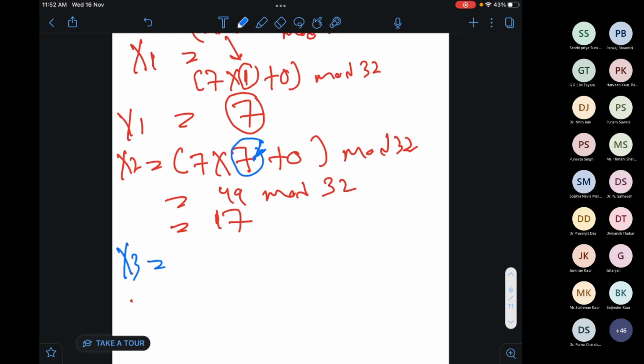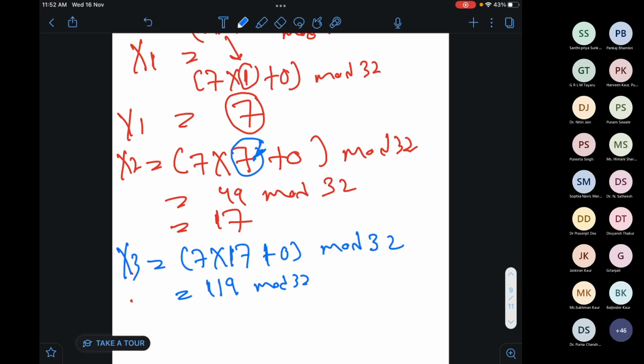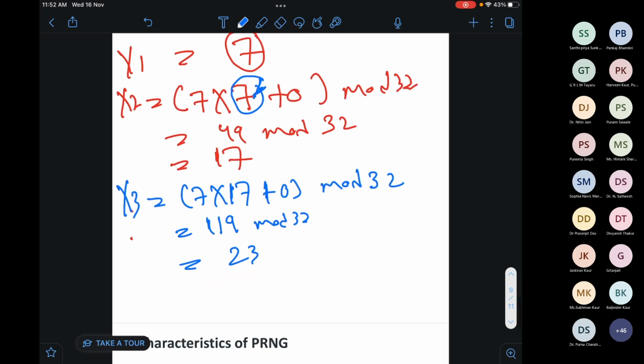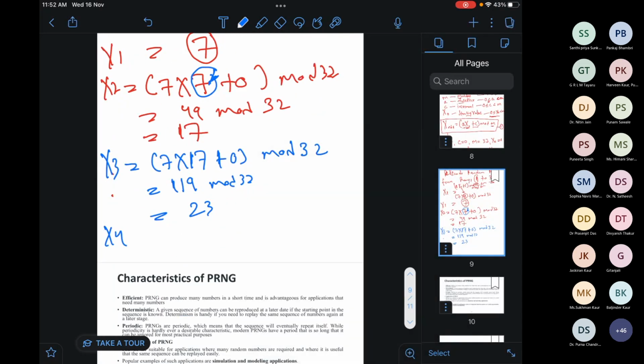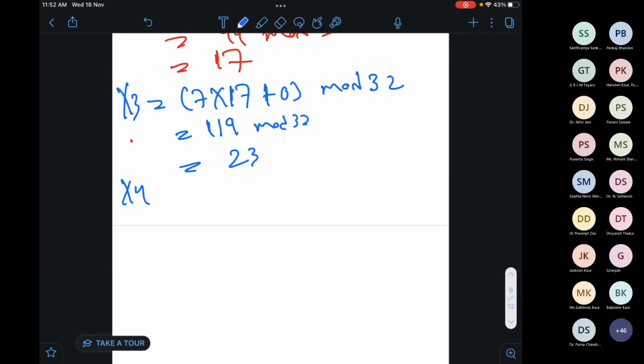Now in the case of x3, same, I will put the values. Here I will use 17, plus 0 mod 32, and I'll get 119 mod 32, that is equal to 23. Now again I will do it for x4. Please do it by yourself also if you want to know how it will work.